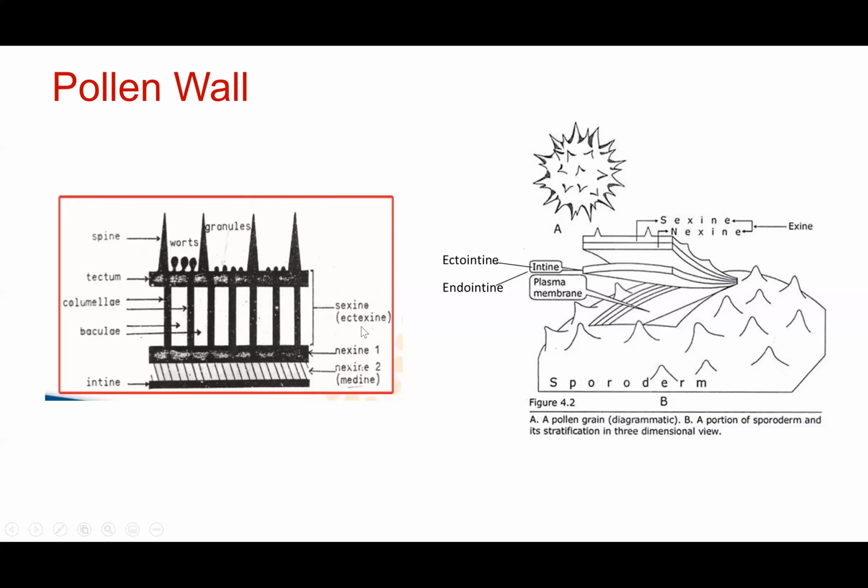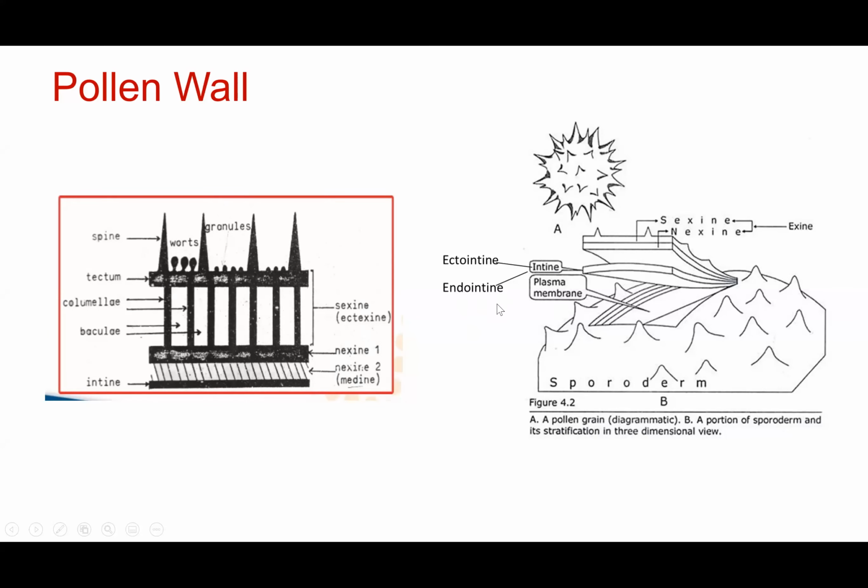If you closely look at nexine, it is again divided into nexine 1 and nexine 2. Okay, so in this way the cell wall is divided into many layers. Broadly you can remember them as exine and intine. Exine is divided into sexine and nexine. Intine is divided into ectointine and endointine.